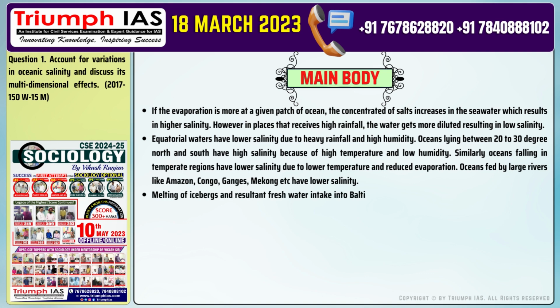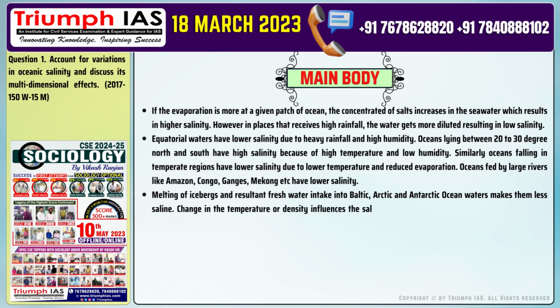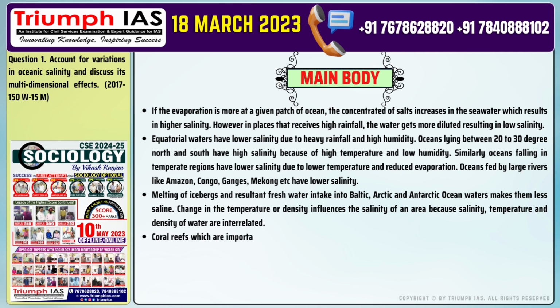Melting of icebergs and resultant fresh water intake into Baltic, Arctic and Antarctic ocean waters makes them less saline. Change in the temperature or density influences the salinity of an area because salinity, temperature and density of water are interrelated. Number 4. Coral reefs, which are important for marine biodiversity, can thrive only in saline water.